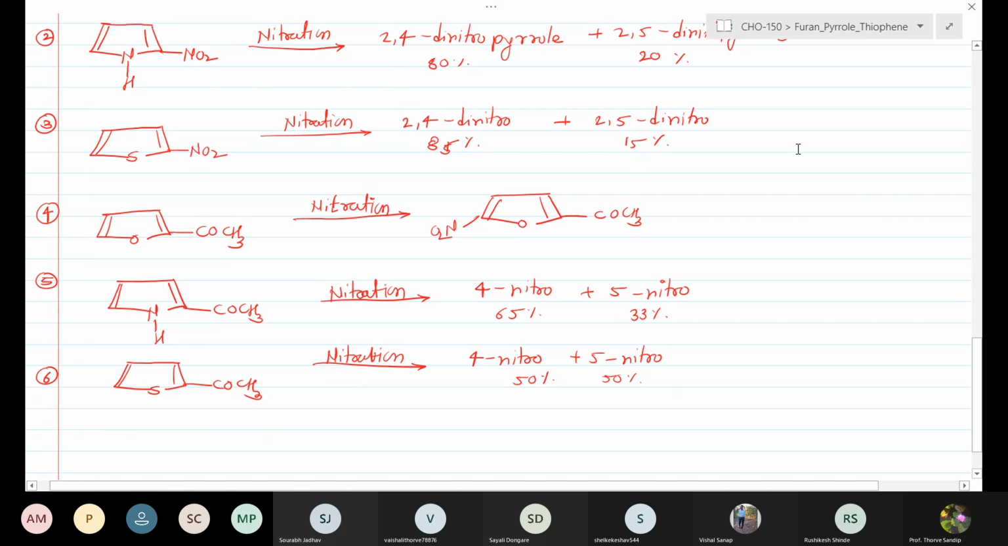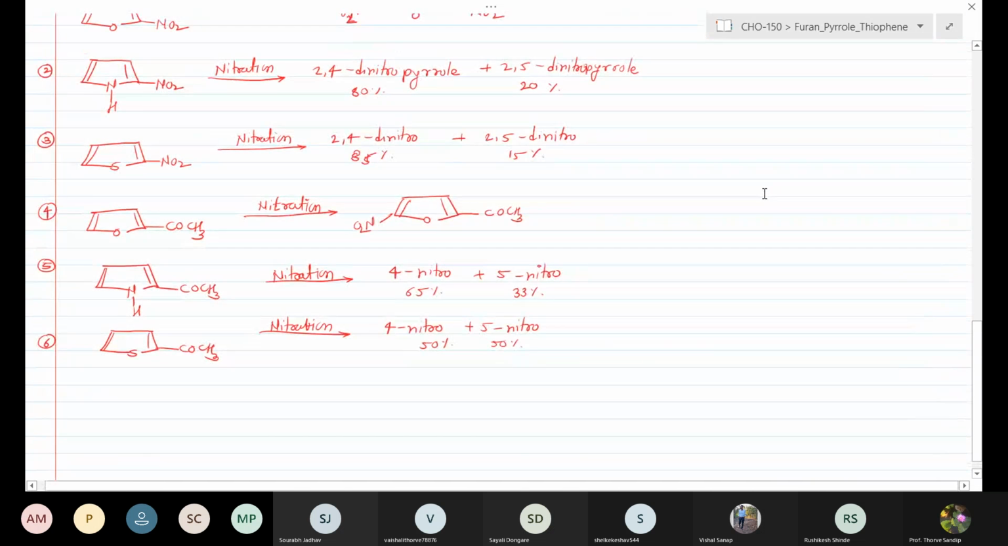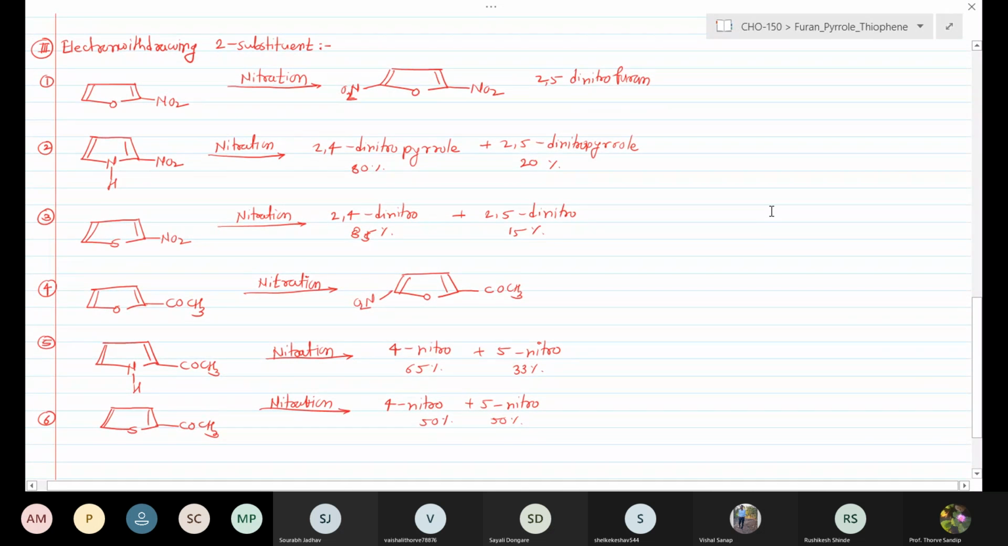From this data, what do we conclude? We conclude that when the electron withdrawing substituent is present at the second position, the next incoming electrophilic substitution for the furan ring system takes place at the 5 position. Examples 1 and 4 for the furan ring system: if the electron withdrawing substituent is present at the second position, the next incoming electrophilic substitution takes place at the 5 position.